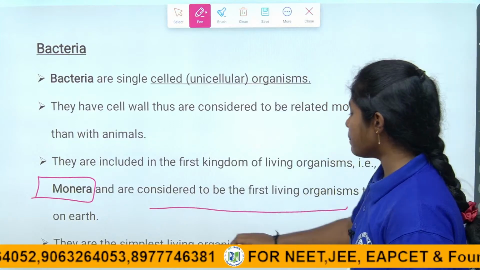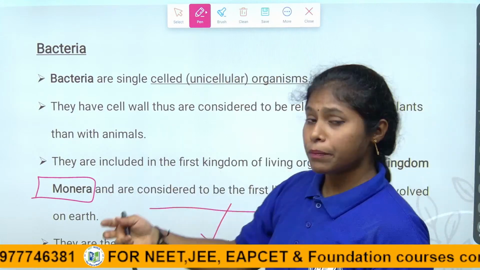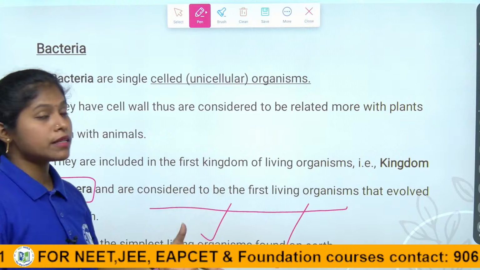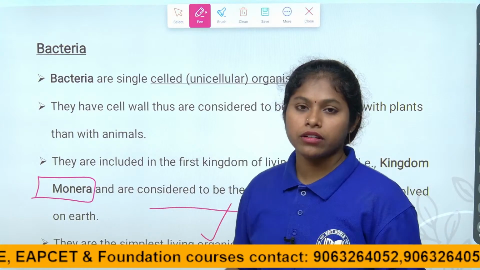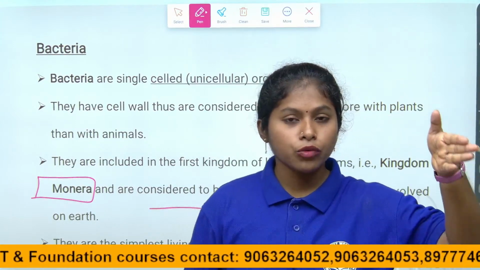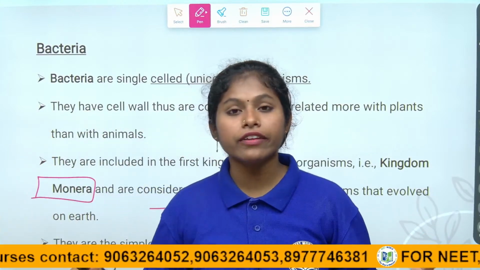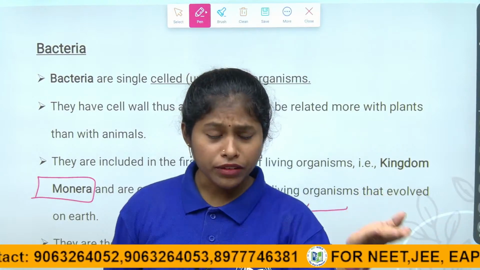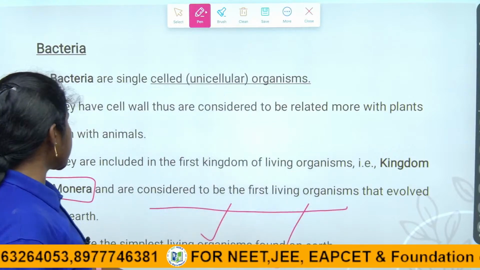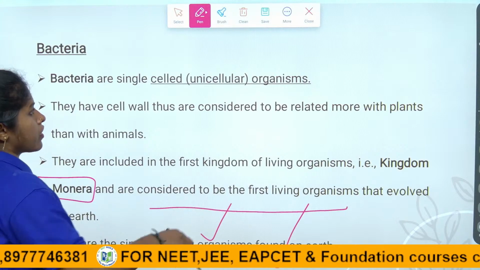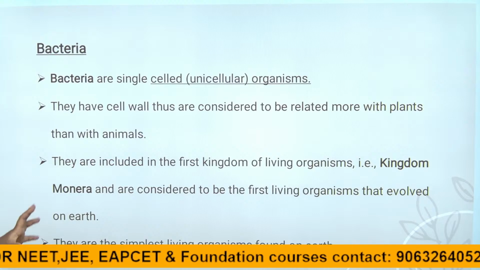Right, children? They are the simplest organisms, as they are single celled, found on earth. The unicellular organisms are also considered the ancestors of the multicellular organisms, children. They believe that from unicellular organisms only, multicellular organisms like humans and various different species evolved. So the ancestors of multicellular organisms are unicellular organisms. That is why they are the simplest living organisms found everywhere on earth. So this is the brief introduction of the bacteria, children.